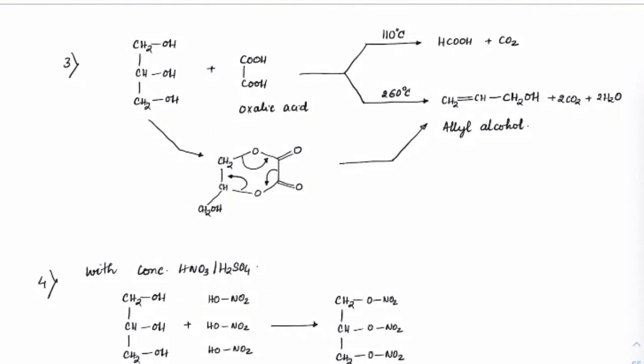Next case, just like in glycols, we have done the reaction with oxalic acid. Here also, with oxalic acid, normally the reaction is done at around 260 degrees. Okay, there is a special reaction at 110 degrees, right? So this is rarely used. Mostly the 260 degrees reaction is more used because that is a way to prepare allyl alcohols also.